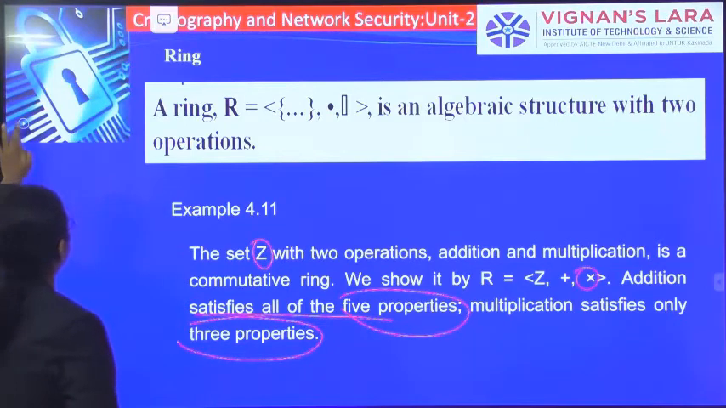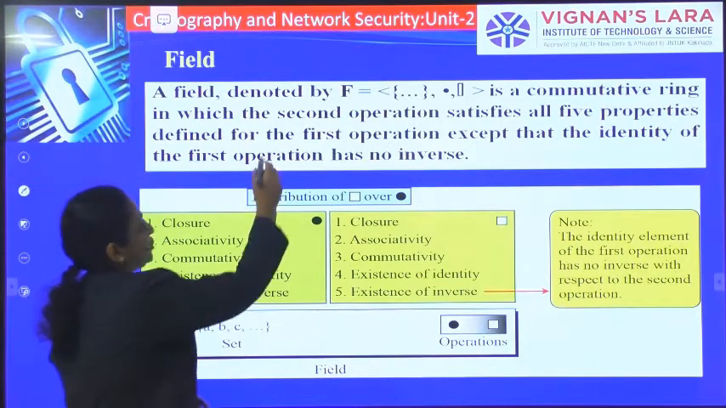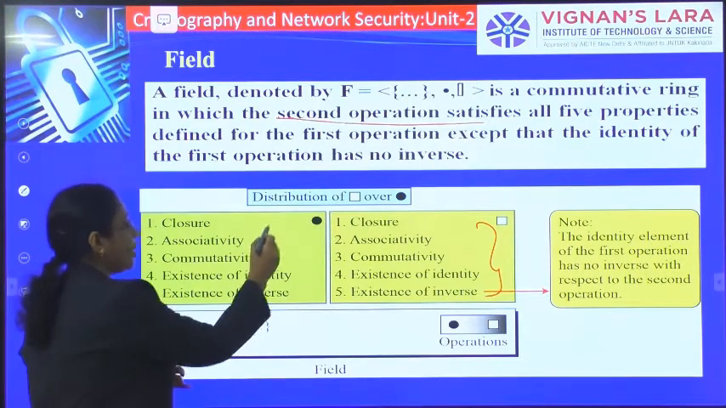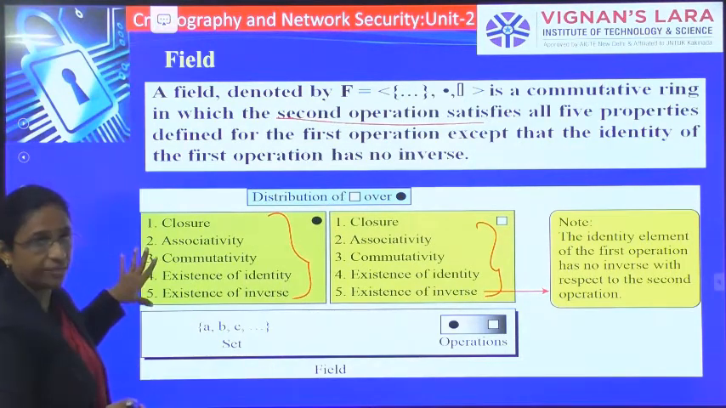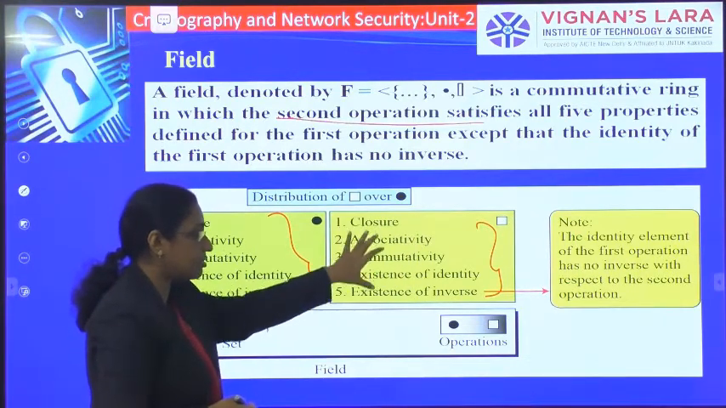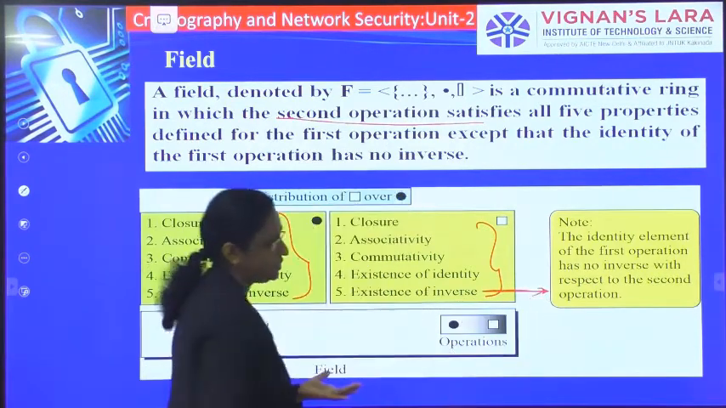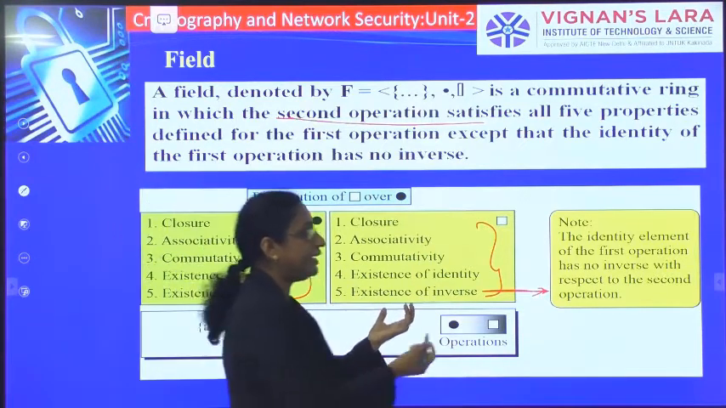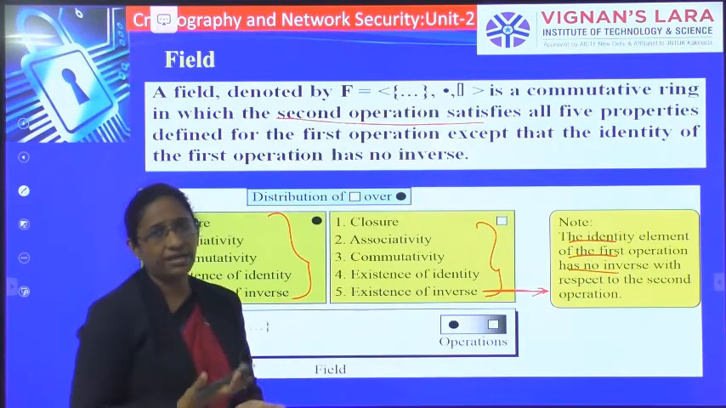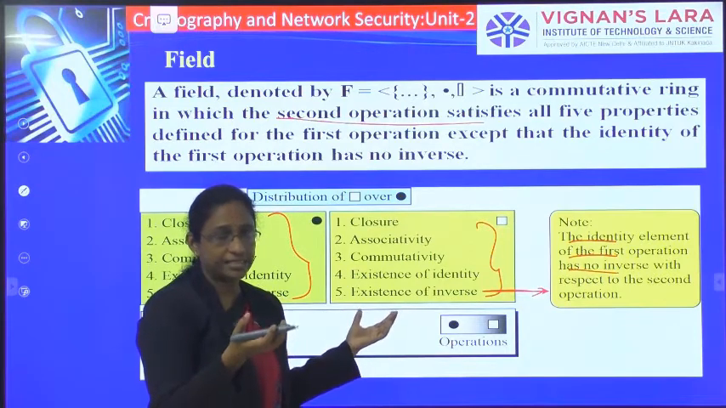Whereas in field, what is the case for field? Here in field, the second operation must also satisfy all the 5 properties. The first operation satisfies all the 5 properties, and similarly the second operation must also satisfy all the 5 properties except the inverse, where the identity element of the first operation has no inverse, since the identity element does not have an inverse. So you have to take that identity element as an exception.